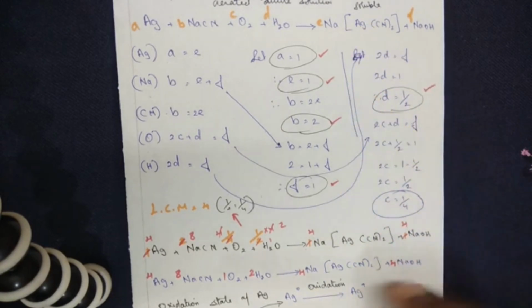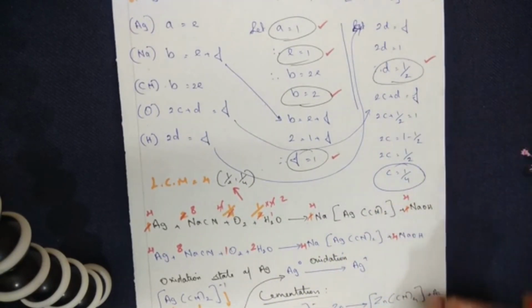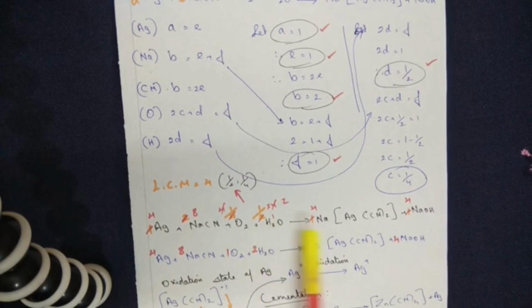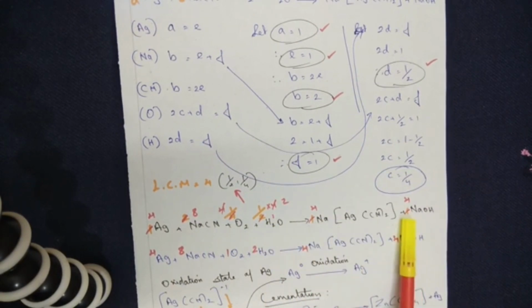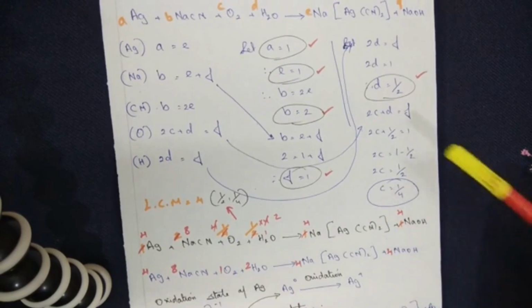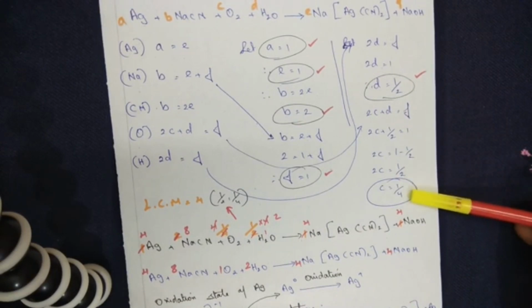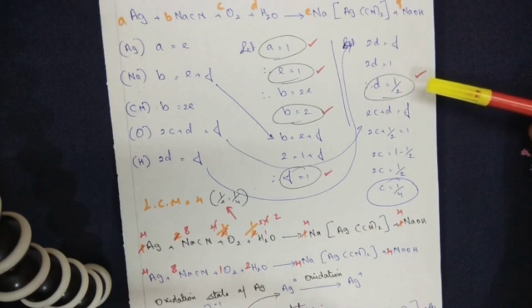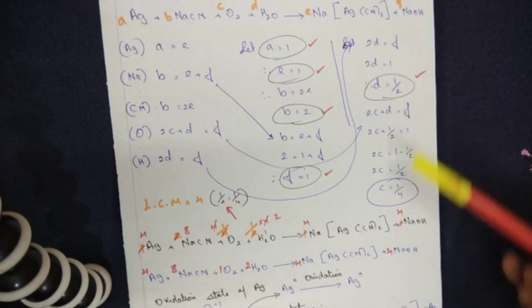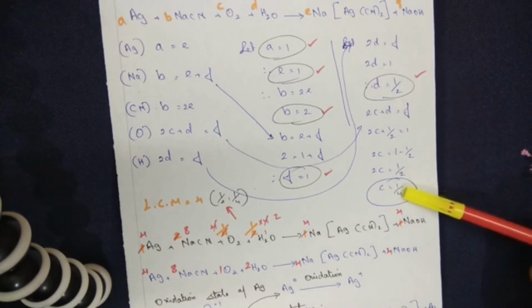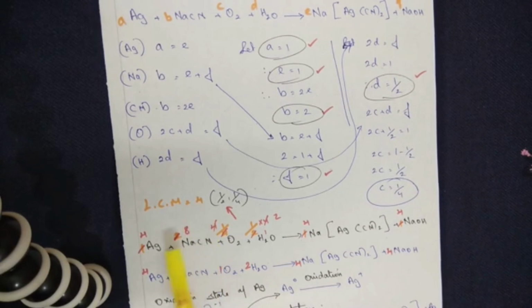Now I'm going to balance the equation, substituting the derived variable values here. So A is equal to 1, B is equal to 2, C is equal to 1 by 4, D is equal to 1 by 2, E is equal to 1, and F is equal to 1. Now if you see, in this case I've got two fractions. 1 by 2 is a fraction, 1 by 4 is also a fraction. So when you have more than one fraction, try to take the LCM, which all of you will know very well. When I take the LCM of 1 by 2 and 1 by 4, my LCM happens to be 4. So multiply all the derived variables by 4.